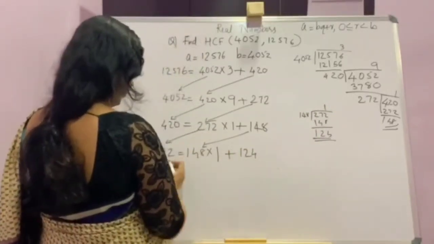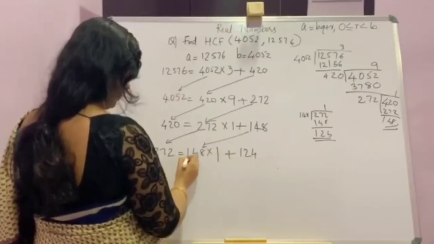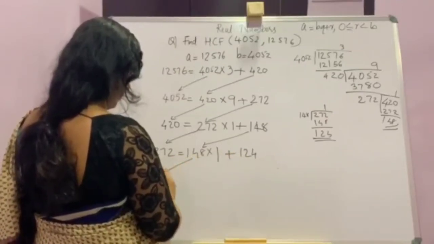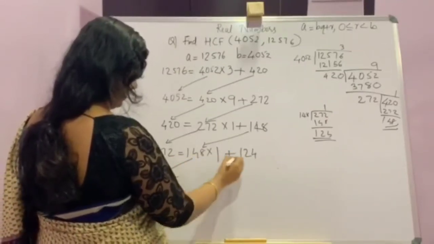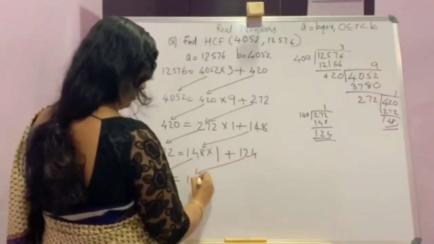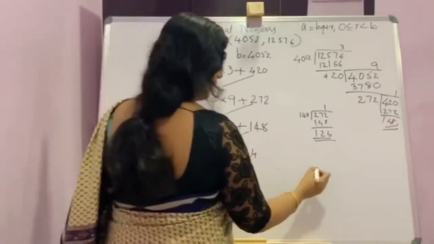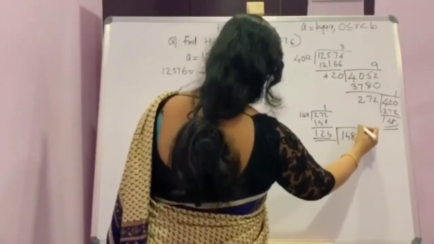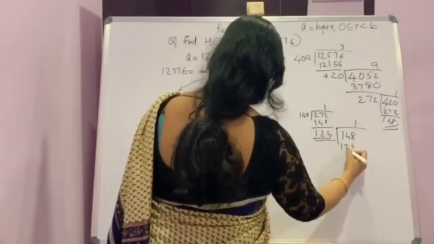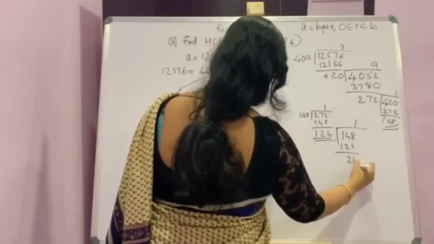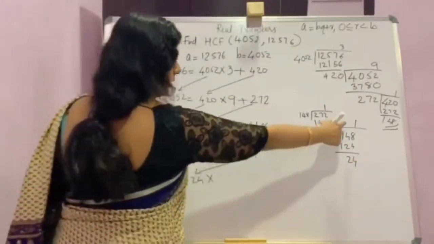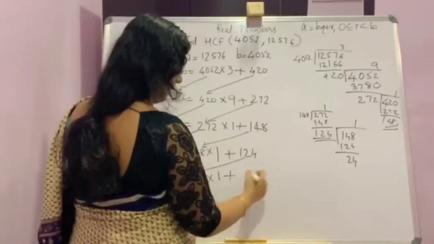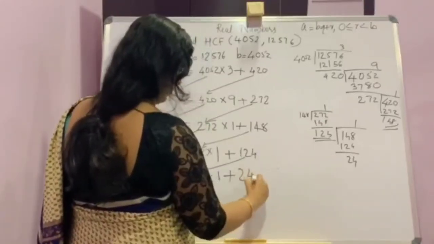Now again it is not 0 here, so continue. 148 is equal to 124 into 1 here, the Q is 1, plus remainder 24.